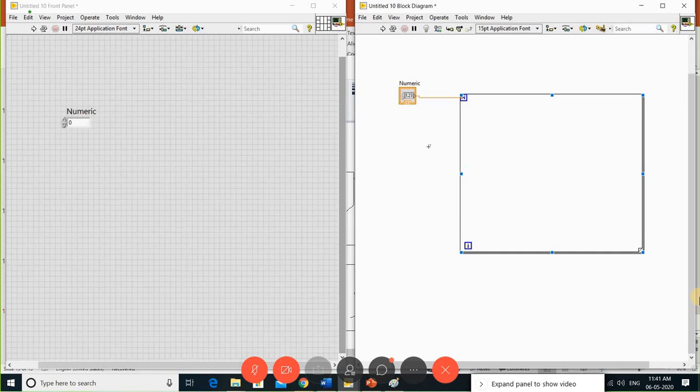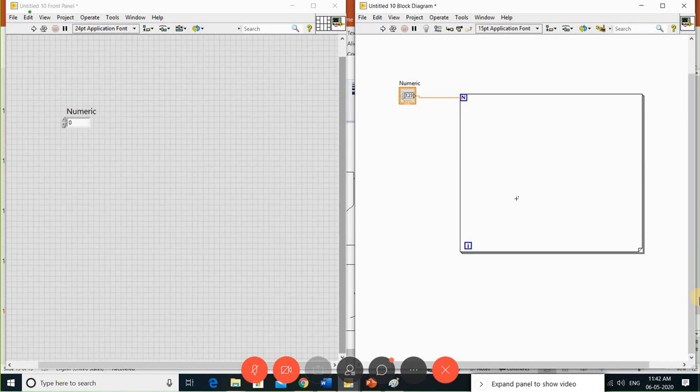In C or C++, we write the for initialization, condition, and increment or decrement within the curly brackets. So whatever code you write within the curly brackets is under your for loop. The same way here, whatever is in the box is in your for loop, whatever code you write is under your for loop. We'll come to a simple example, then you can understand how it works.